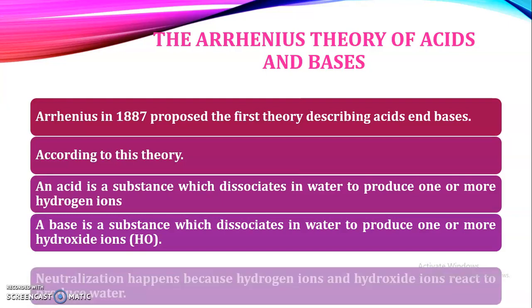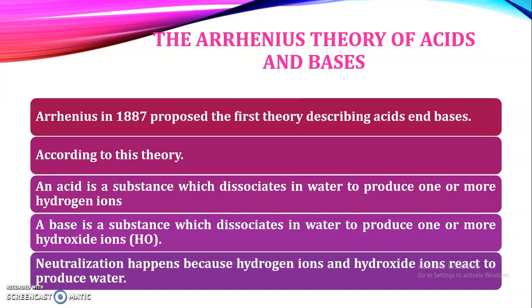Also he has said that when the reaction between the acid and base takes place, that type of reaction is known as neutralization. And neutralization takes place because the hydrogen ions that are coming from the acid react with the hydroxide ions that are coming from the base and produce water. So neutralization is a reaction in which salt and water are formed. So these are the various definitions that he has proposed: the definition for the acid, the definition for the base, and the meaning of neutralization reaction.